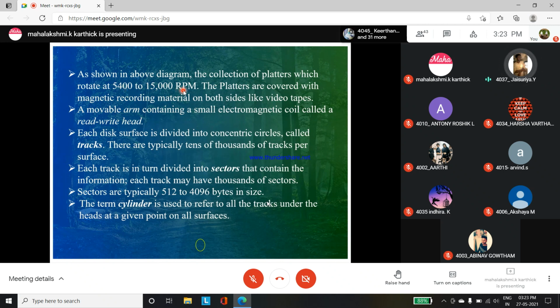The platter is covered with a magnetic recording material on both sides, which acts like a recording tape or a videotape. A movable arm containing a small electromagnetic coil helps us to read or write into the platters. The platter looks like a cylindrical structure.